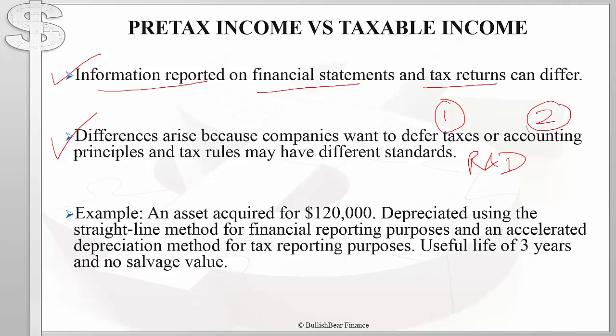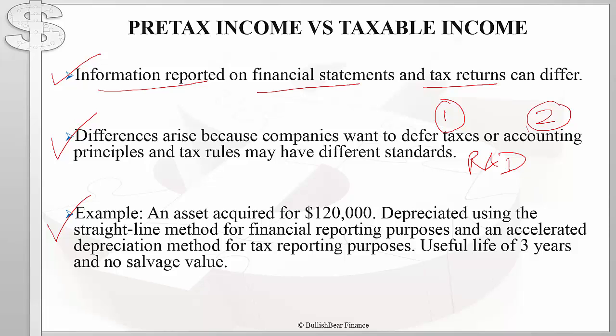Now let's look at an example. An asset is acquired for $120,000. It is depreciated using the straight line method for financial reporting purposes and an accelerated depreciation method for tax reporting purposes. The useful life of this asset is 3 years and there is no salvage value.